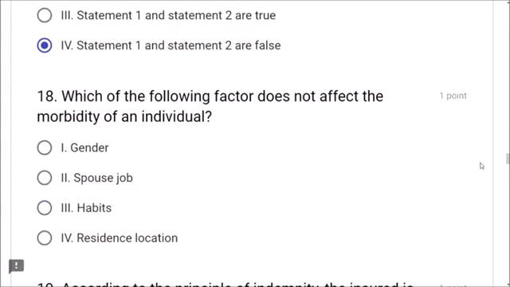Next, question number 18. Which of the following factor does not affect the morbidity of an individual? Does not affect. So morbidity does not affect. What it is? Gender. Yes, friends, gender affects. Spouse job is correct answer, friends. Spouse job, because it will not have any effect. Habits, residence location and gender will have effect on morbidity, whereas spouse job will not have effect on morbidity.